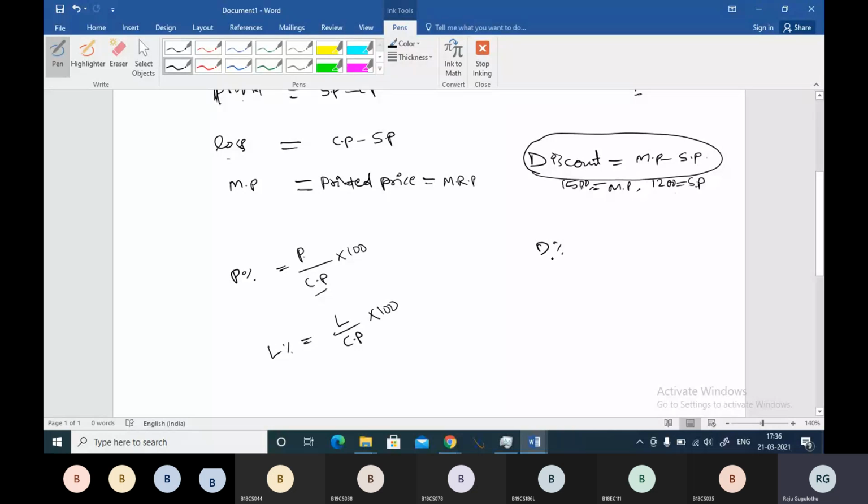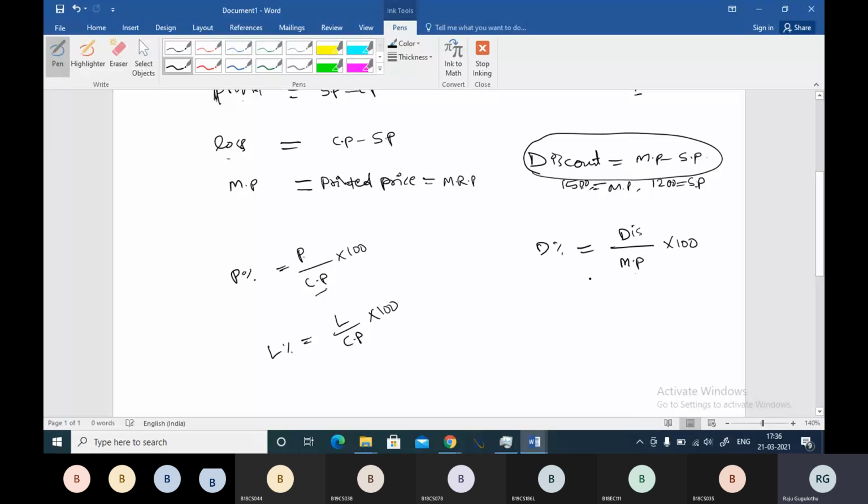Now discount, where are we getting this discount? Whether we are getting a discount on selling price, on cost price, or on market price. Please confirm on which price exactly. We get discount on market price, buddy. So we take market price in the denominator and calculate discount: how much discount is given divided by market price into 100. This will give you discount percentage, boss.